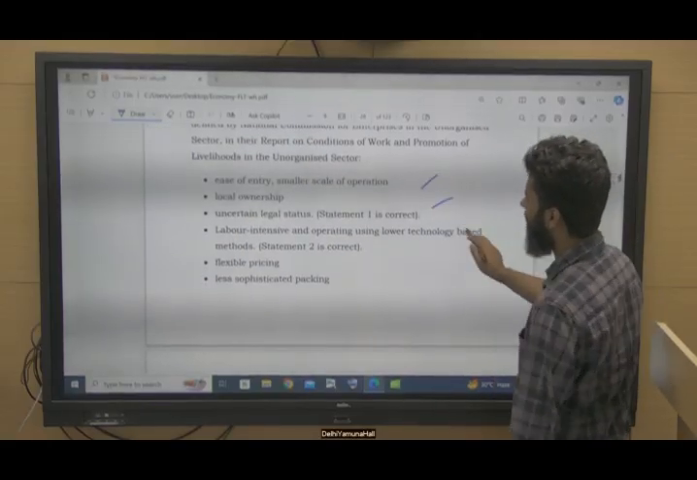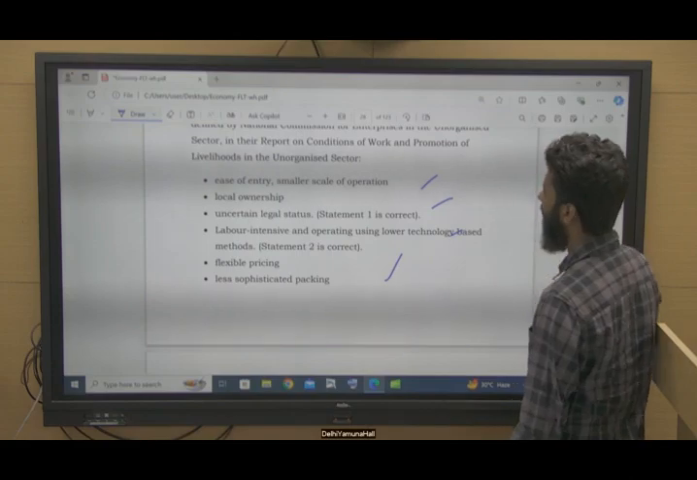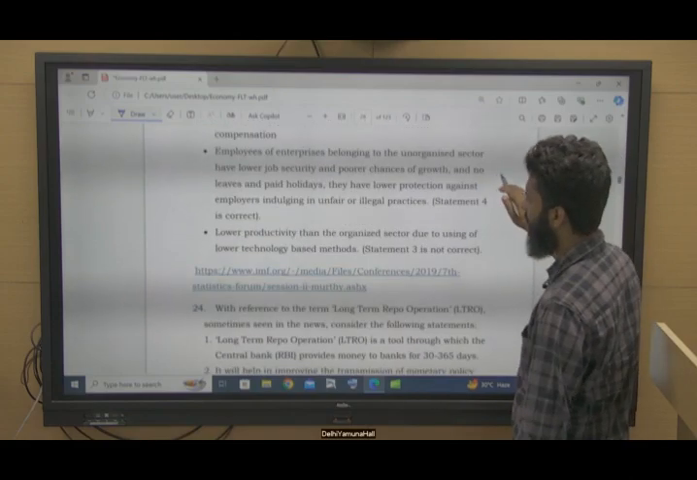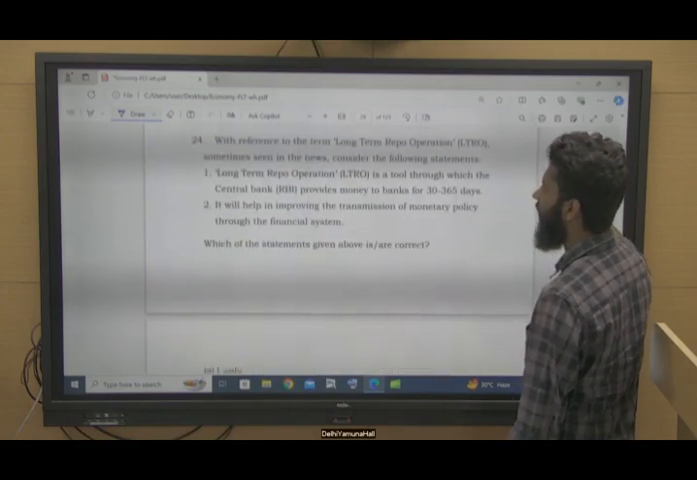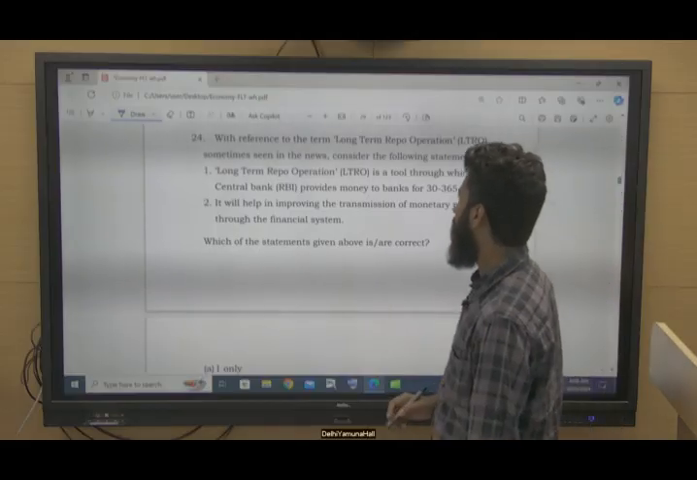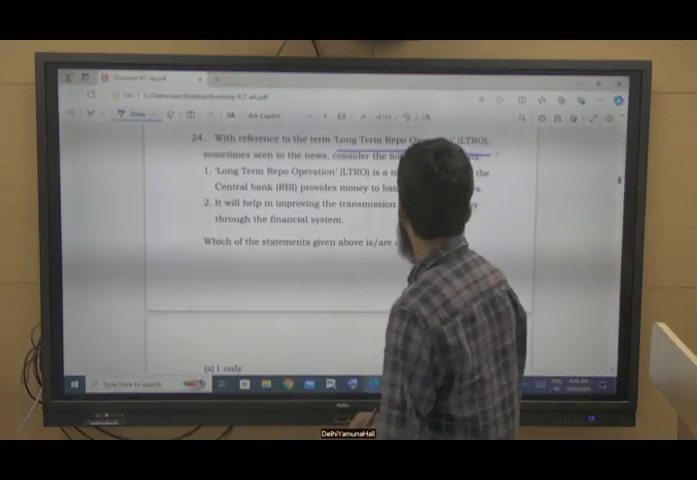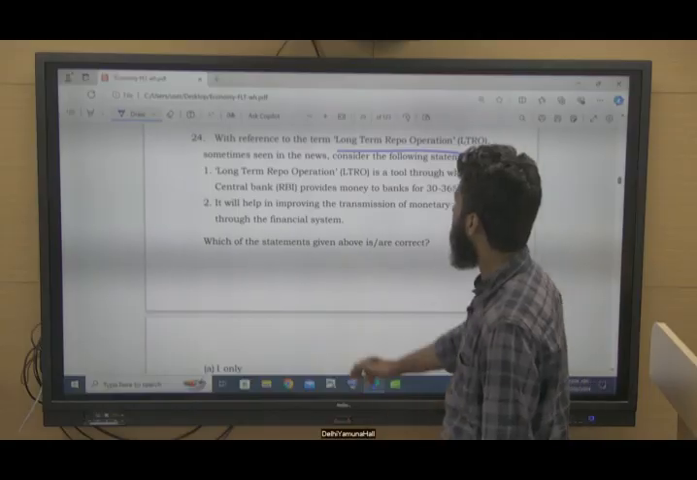And these are some characteristics of unorganized sector given here. So these are the characteristics. You can refer to it later. Now coming to long-term repo operation, LTRO.